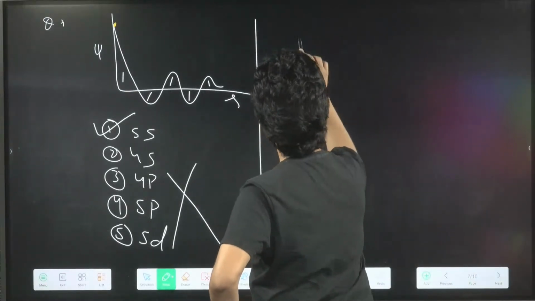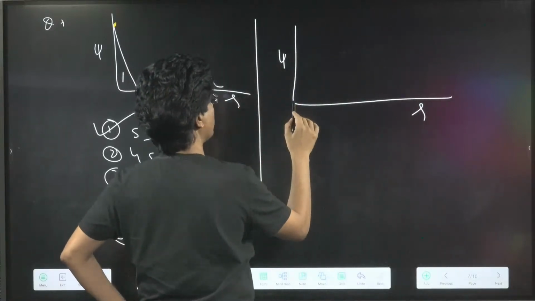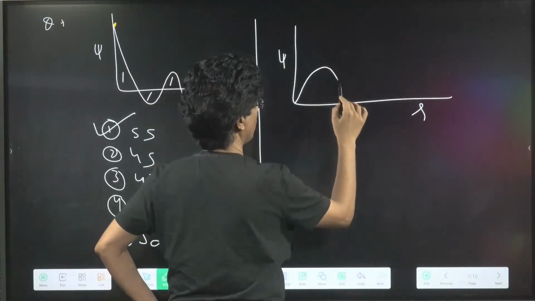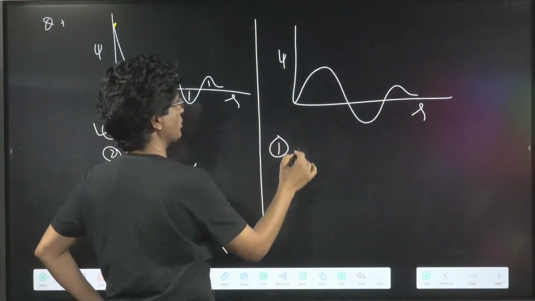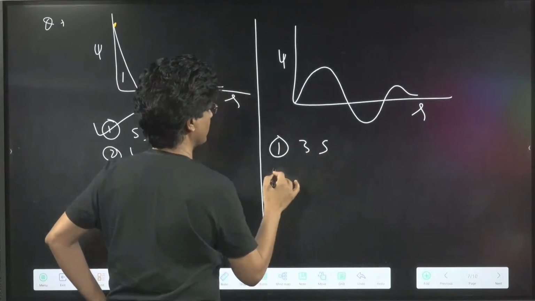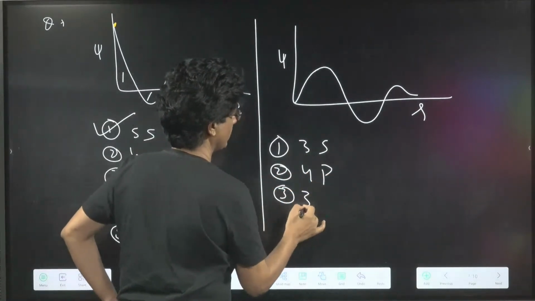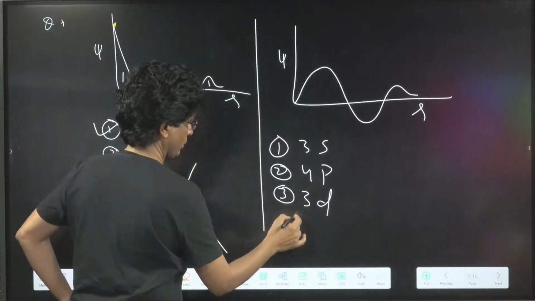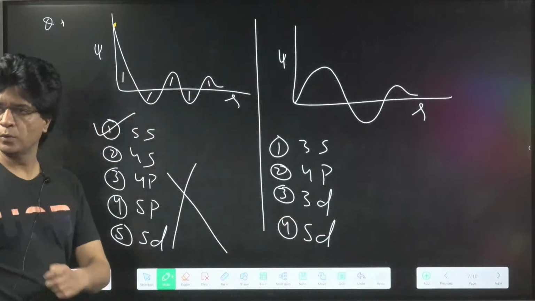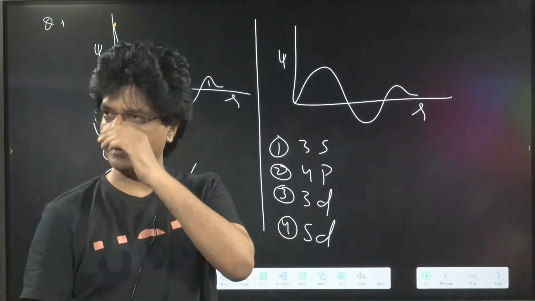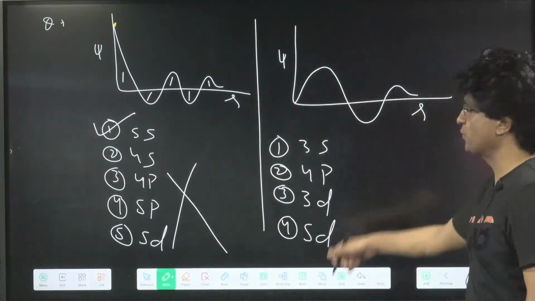Achha, come over here. Let's do one more question. Psi, and this is say R. And I'm giving you this one. So tell me one thing. This belongs to say 3s, second, 4p, third, 3d, fourth, 5d. Chalo tell me which one? This belongs to which one?